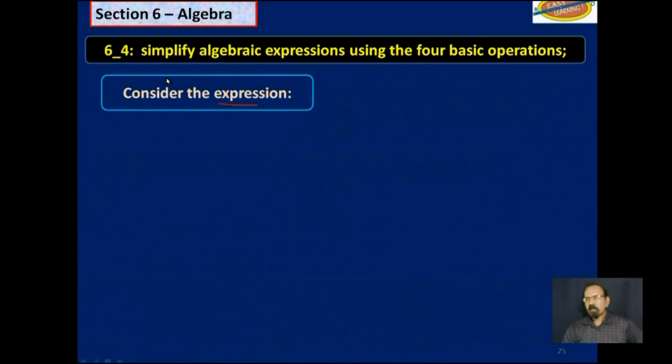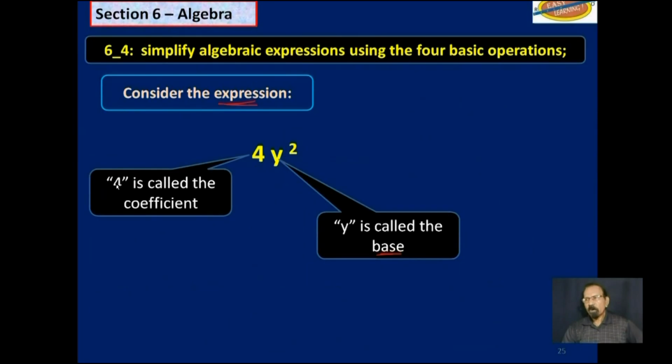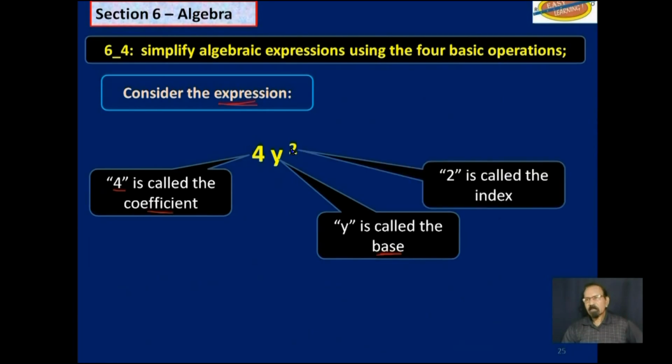Now consider the expression shown below. You have 4y squared. Y is called the base. 4 is called the coefficient. And this square up here is called the index.